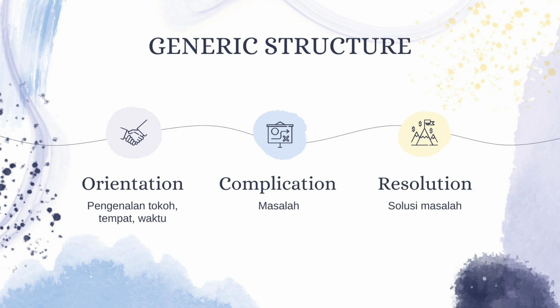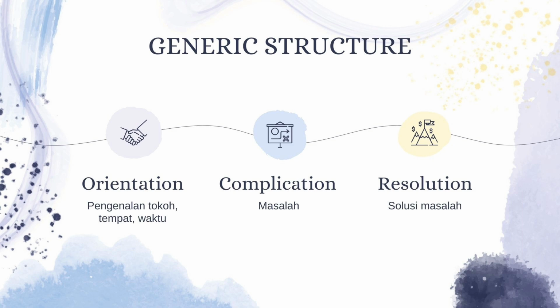Complication, tells the problems of the story and how the main characters solve them. This part includes situations, activities, or events that lead the problem to the climax. It shows when the crisis arises. Resolution, the crisis is resolved. For better or worse, it shows the end of the story, usually a happy ending.